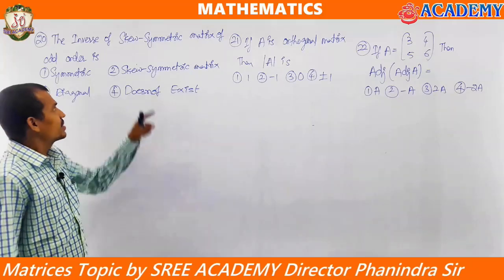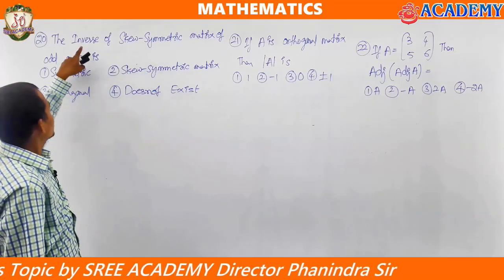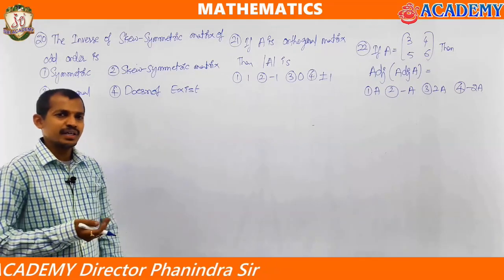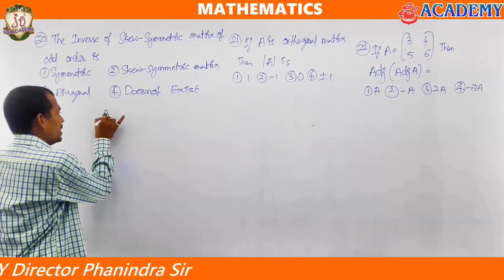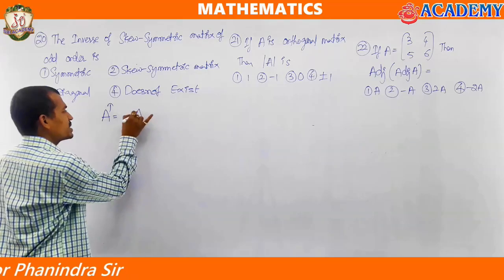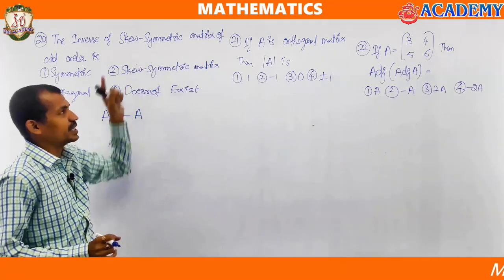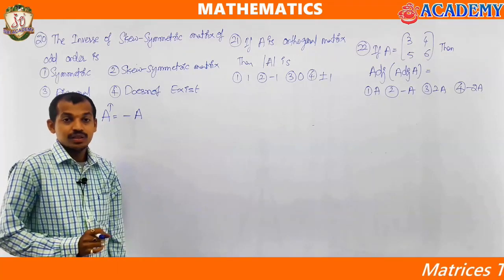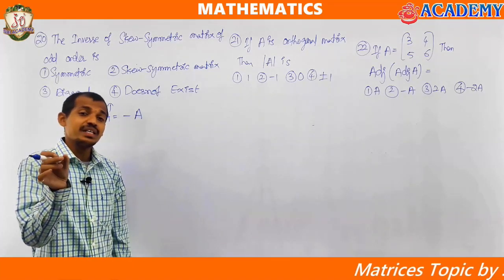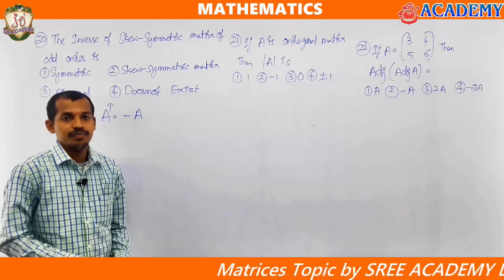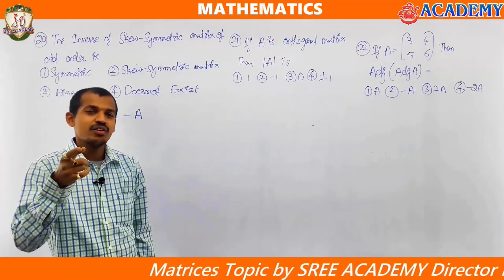See, for a skew symmetric matrix, the inverse is asked, that of odd order. What is a skew symmetric matrix? A transpose equals to minus A. We gave one statement for skew symmetric matrix of odd order: in the properties of determinant, the last property I gave.